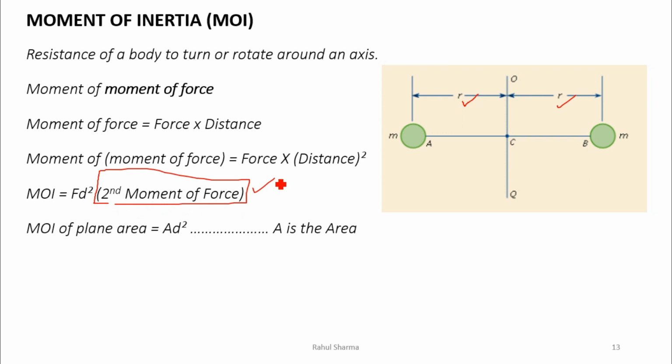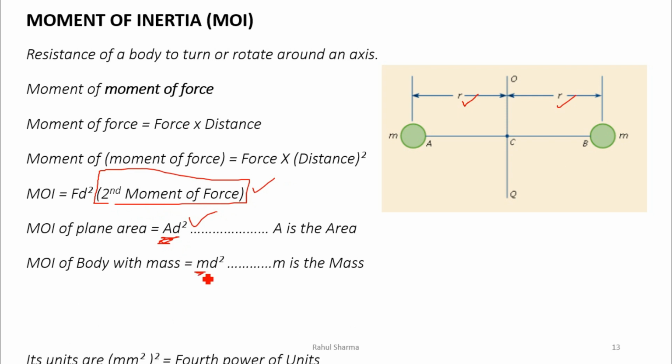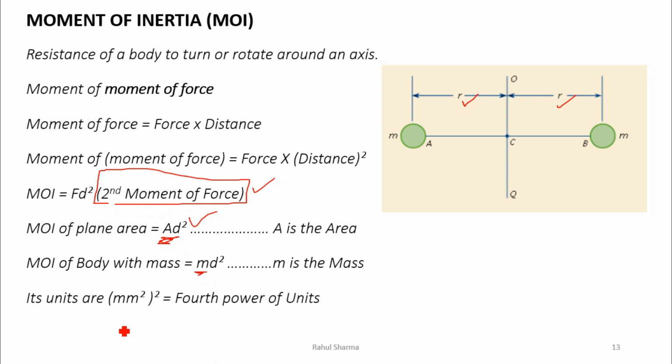Now the moment of inertia of a plane area will involve area, so it will be A d square. Similarly, the moment of inertia of mass will be m d square, where the mass term comes in. Its unit is the fourth power of any unit. If it is given in mm, then mm to the power 4. If it is given in centimeter, then centimeter to the power 4. So this is also an important thing to remember.